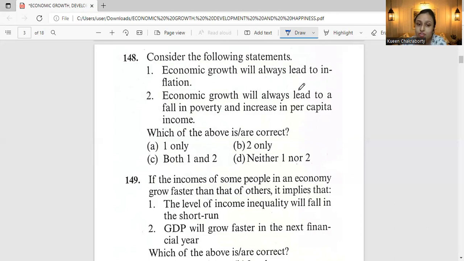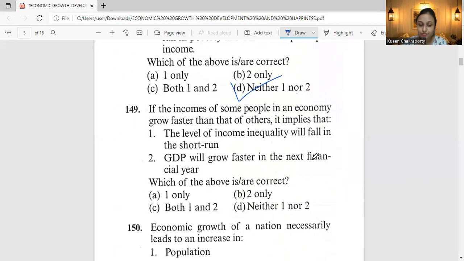If the population has outpaced the economic growth rate, then per capita income will again reduce. So accordingly, the answer is option number D, that is neither one nor two. Okay, so we will be marking option number D as the correct answer.